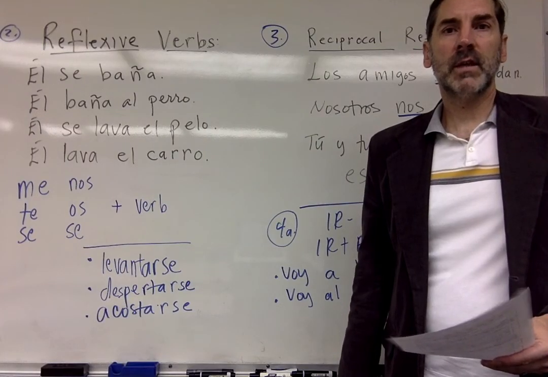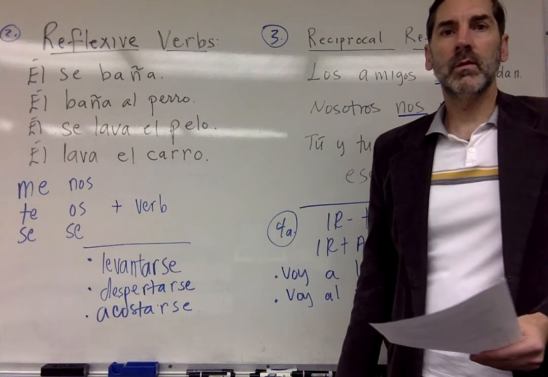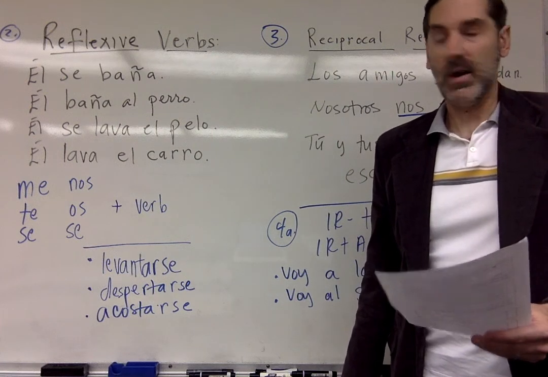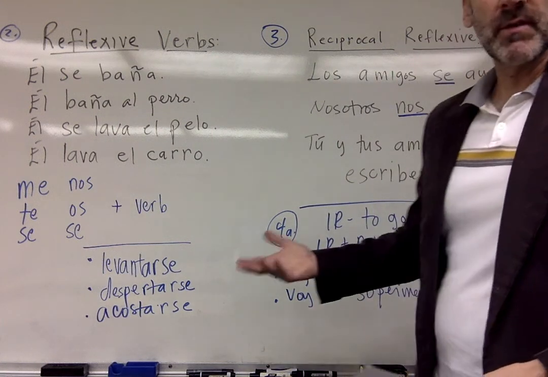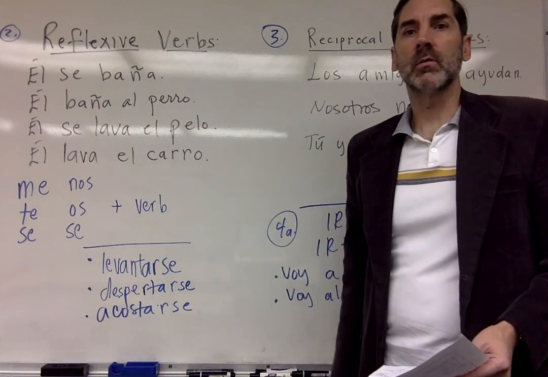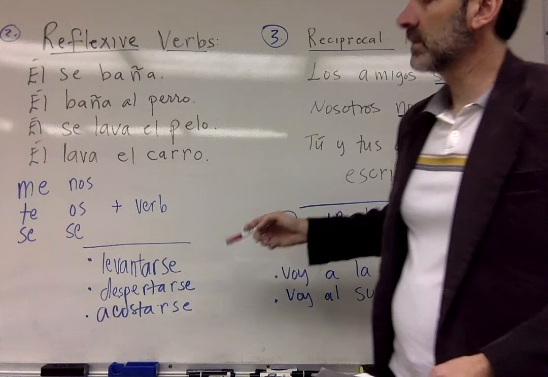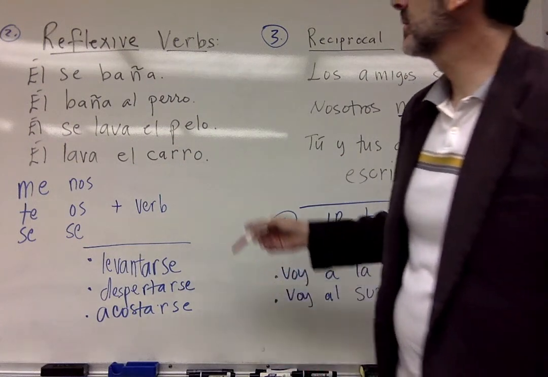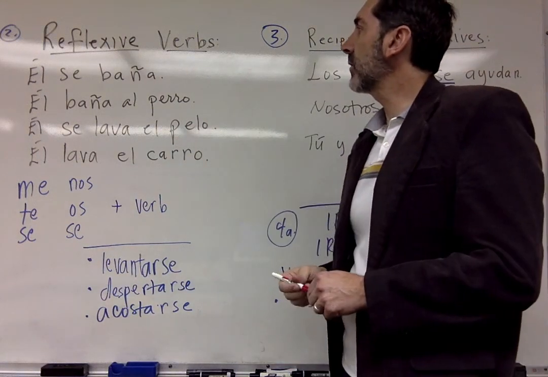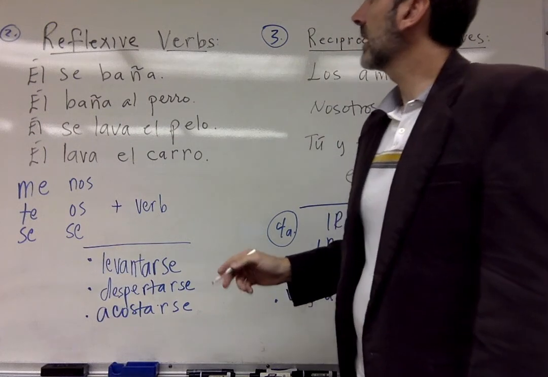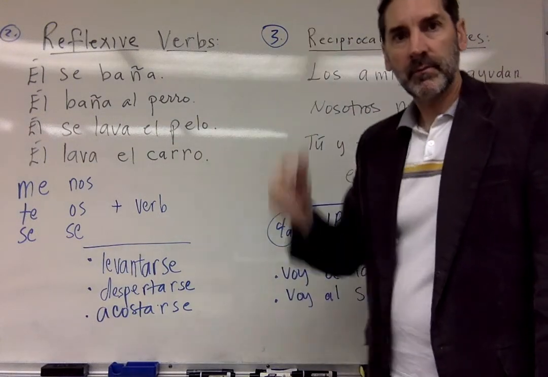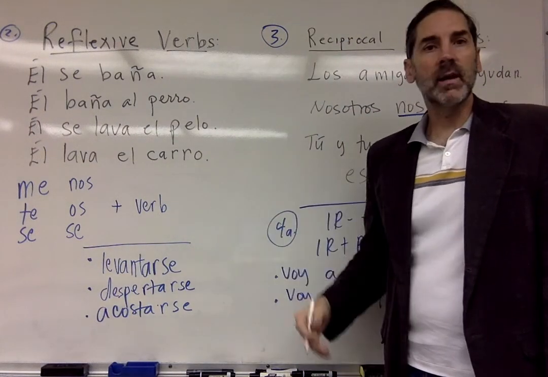Okay, the second point I want to review with you are reflexive verbs. All right. Reflexive verbs. Vamos a ver algunos ejemplos. Let's dive right into a few examples here, okay? Él se baña. Él baña al perro. Él se lava el pelo. Él lava el carro.